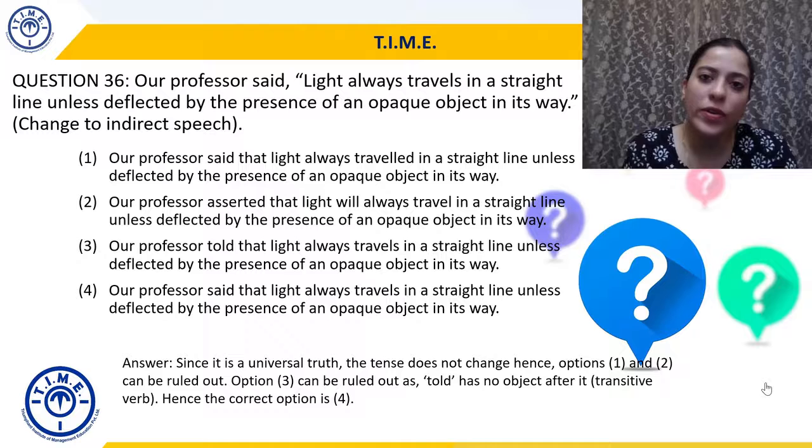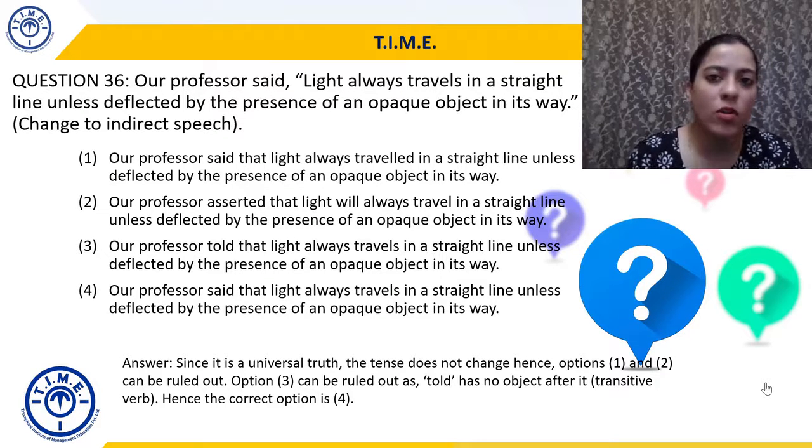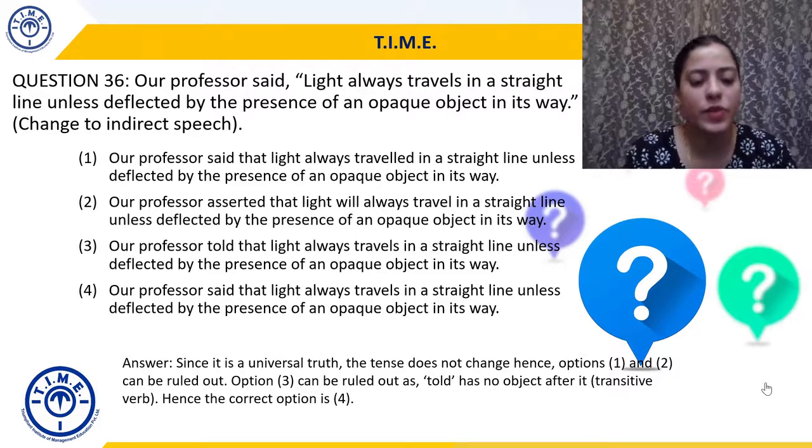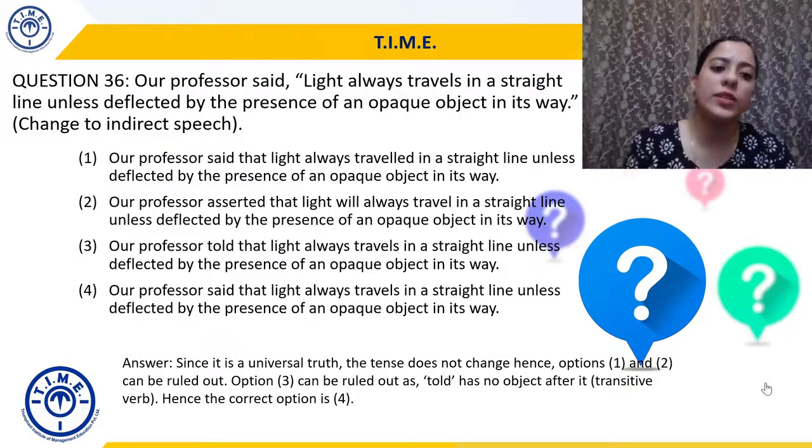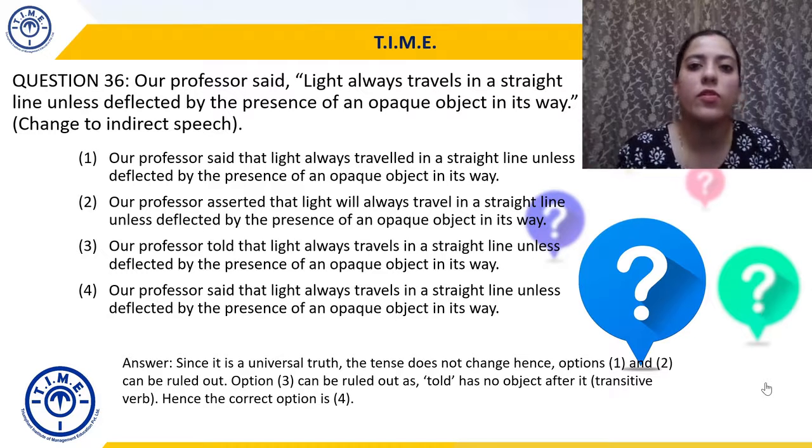That's why option 4 is correct, because said is intransitive. Said does not require an object. I said that. You don't need to ask who did you say it to. I said that, it's enough. No receiver or object required. That's why option 4 is the correct choice. Our professor said that light always travels. No tense change. Light always travels in a straight line unless deflected by the presence of an opaque object in its way. Right? So question 36, answer is choice 4.